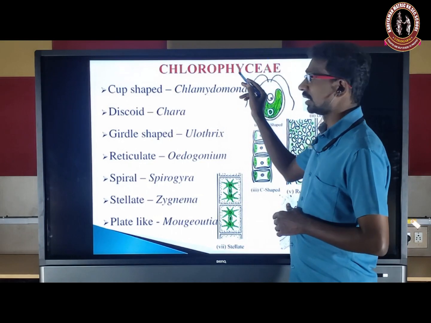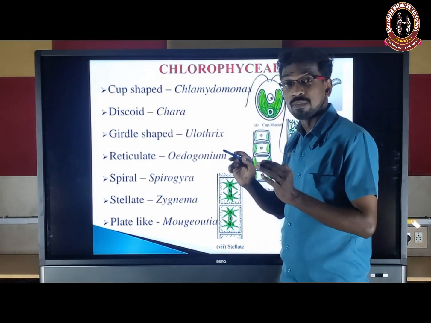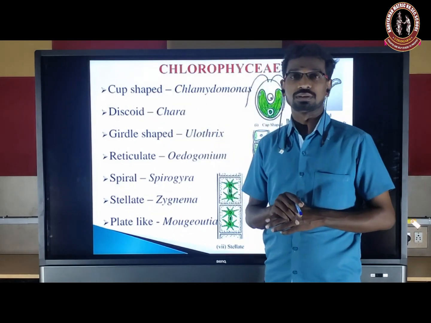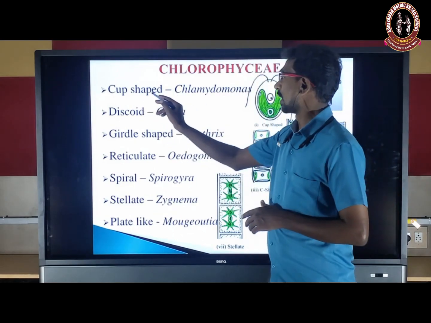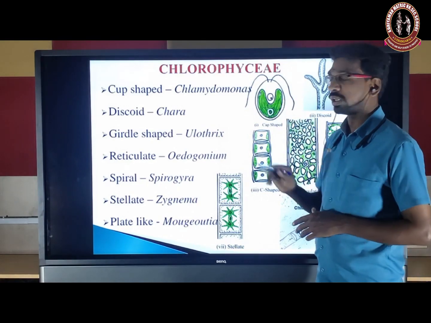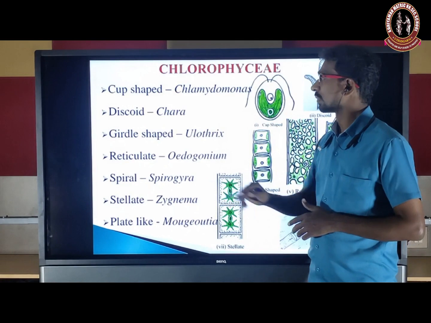Among the Chlorophyceae, different forms of algae have different shapes of chloroplast. Cup-shaped, for example Chlamydomonas.